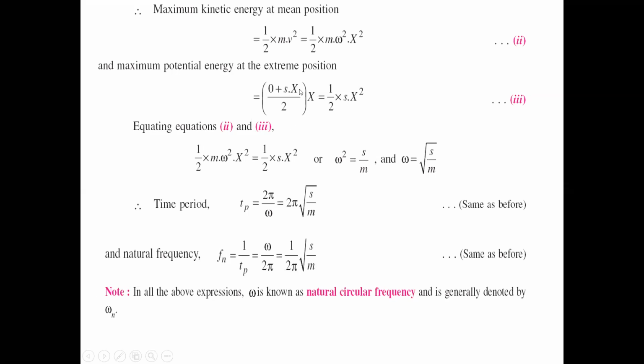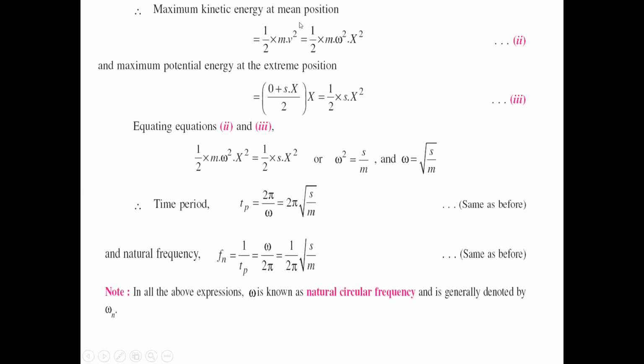Initially the force value is 0, and after carrying the weight it is Sx. So the mean force is (0 + Sx)/2, and mean force into displacement is (0 + SX)/2 into capital X. So the potential energy at the extreme position is half into S X². Let us take this as equation number 3.